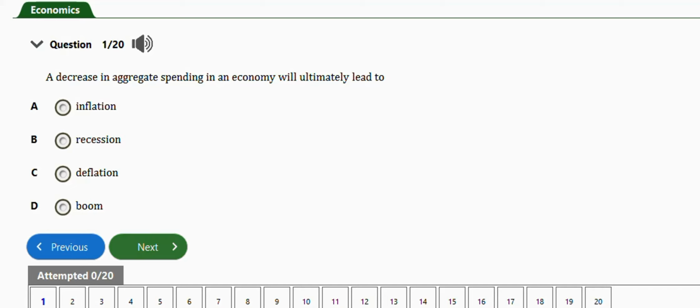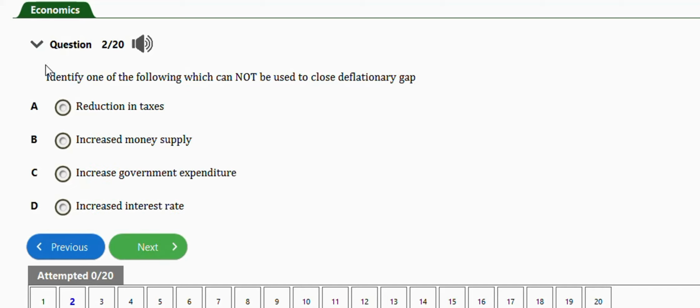Okay, the next question will be this one. It says, identify one of the following which cannot be used to close the inflationary gap. We have option A, reduction in taxes, increased money supply, increased government expenditure, increased interest rates. So guys, the right answer to this question is option D, which is increased interest rate.